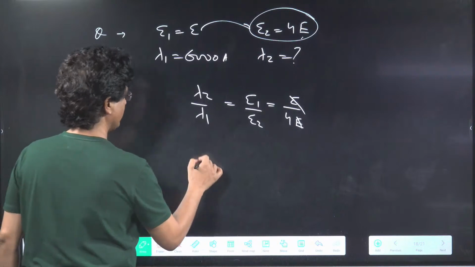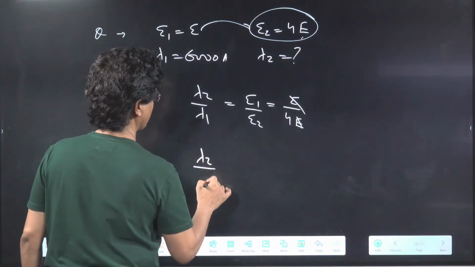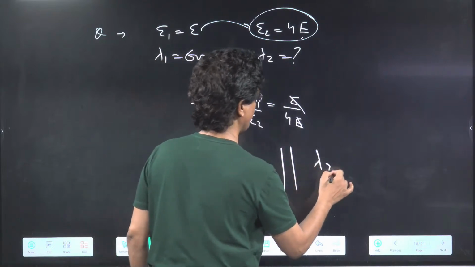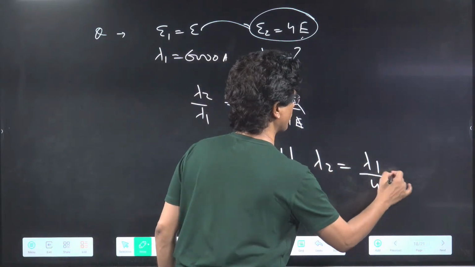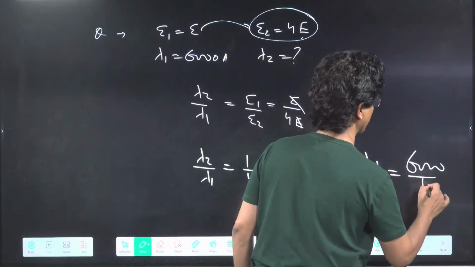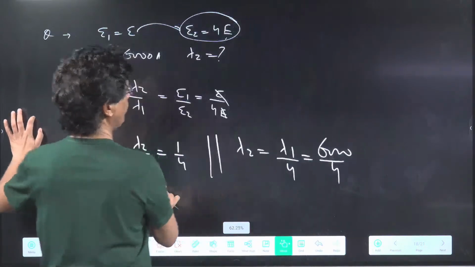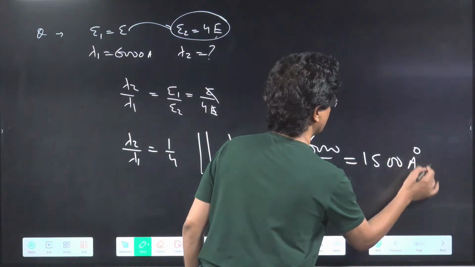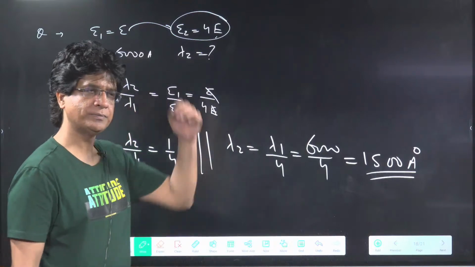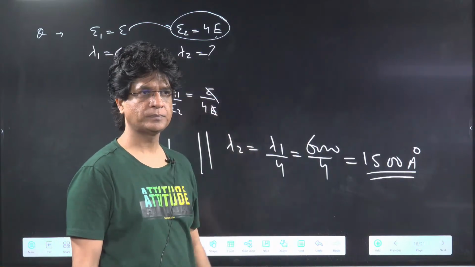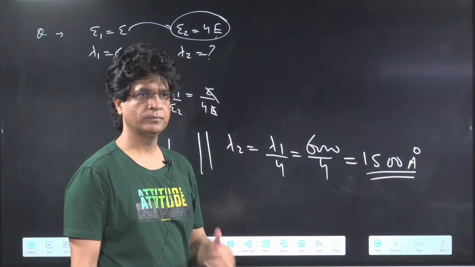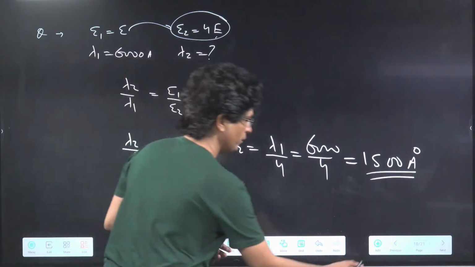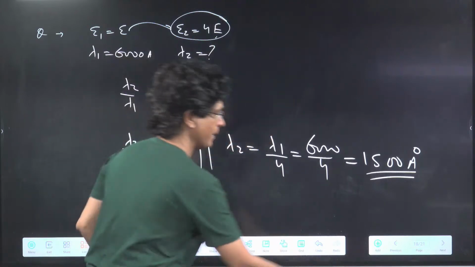So from here we can say that lambda 2 upon lambda 1 is equal to 1 by 4, or I can say lambda 2 will be equal to lambda 1 by 4, equal to 6000 by 4, which is equal to how much? Equal to 1500 angstrom. Yes or no? Done, everyone? Great. Okay, chalo. Let's do a few more questions. Okay, chalo batao.